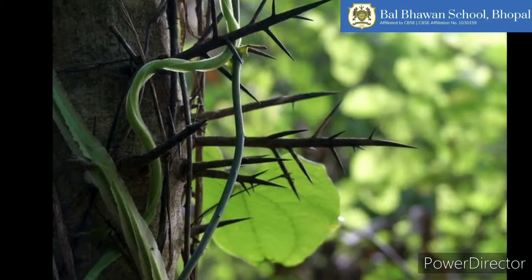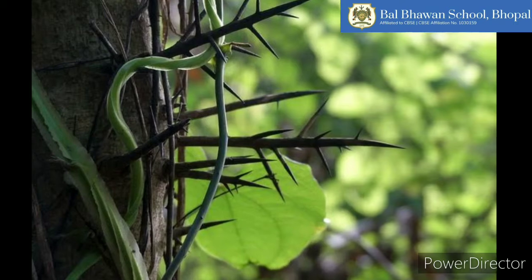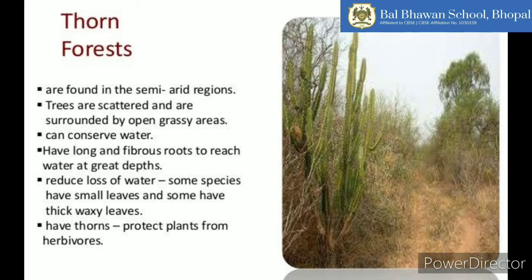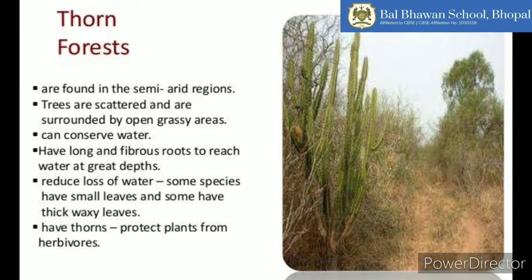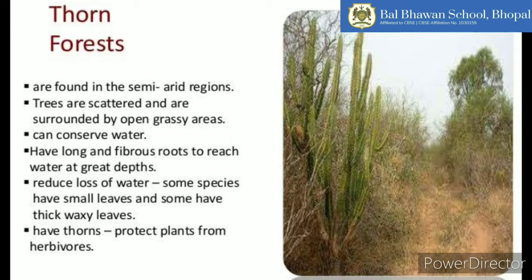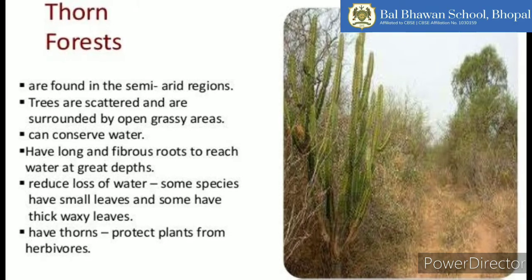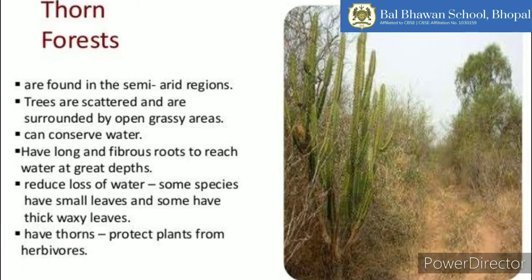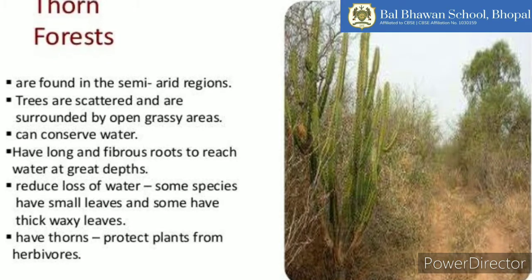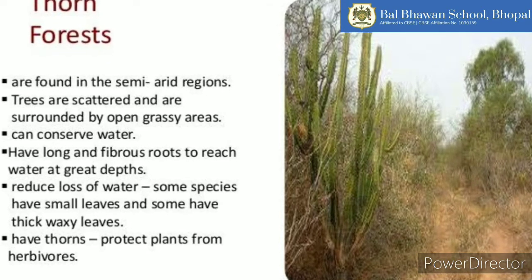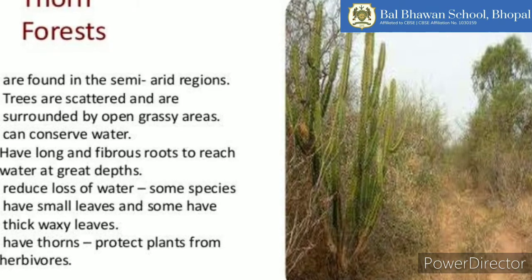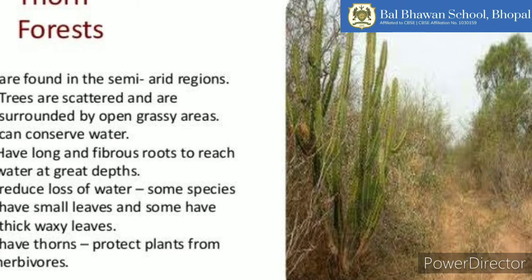Thorn forests experience very little rainfall and are prevalent in the arid or dry regions. The vegetation found here is often short and small with few tall trees set against the sparse dry ground where the grass also lacks.